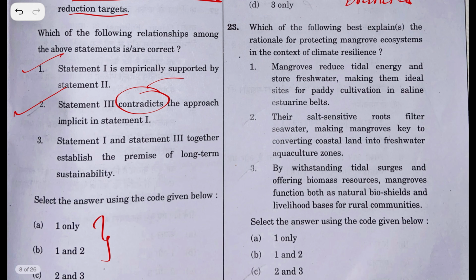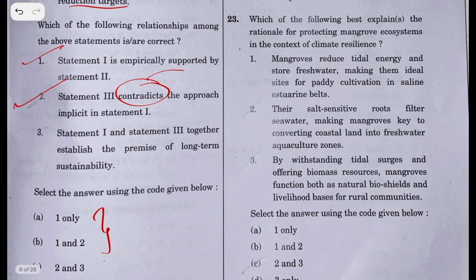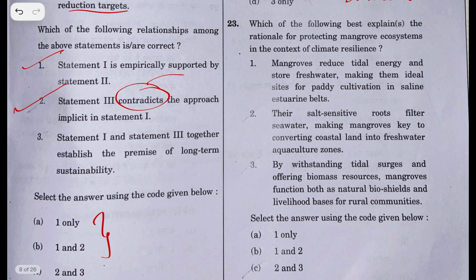Question number 23. Which of the following best explains the rationale of protecting mangrove ecosystem in context of climate resilience? Mangroves reduce tidal energy. Yes, it is right. And store fresh water, making them ideal sites for paddy cultivation? They do not store any fresh water. This is the red flag. So this statement is wrong. And ideal for paddy cultivation? No, not at all.